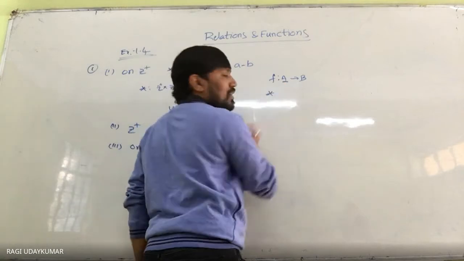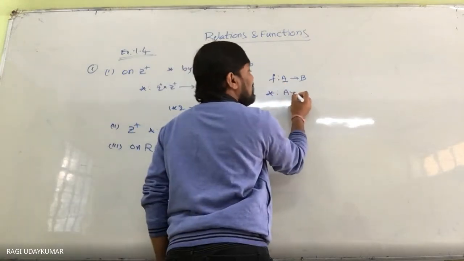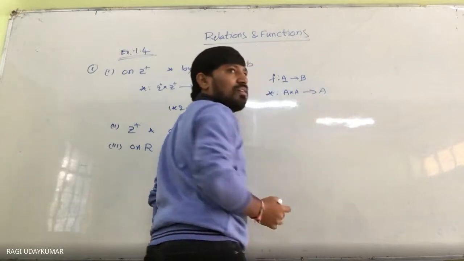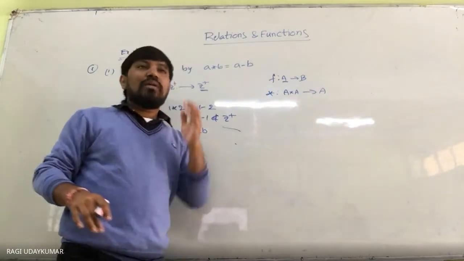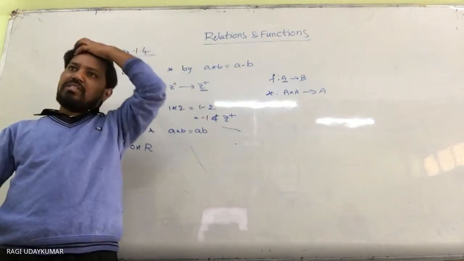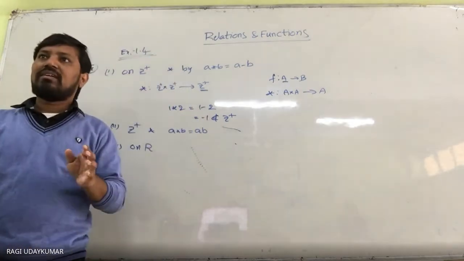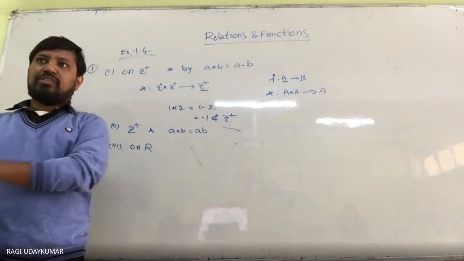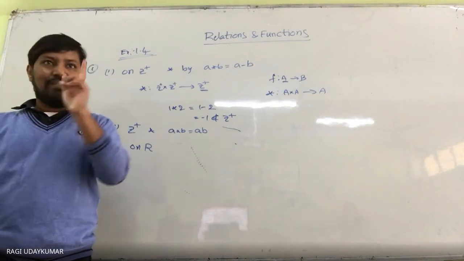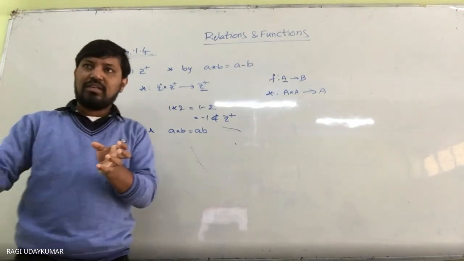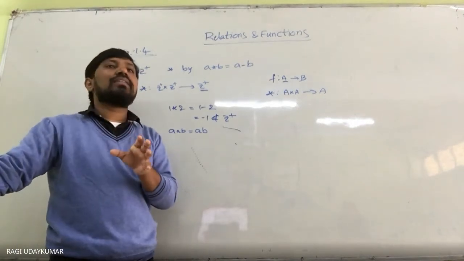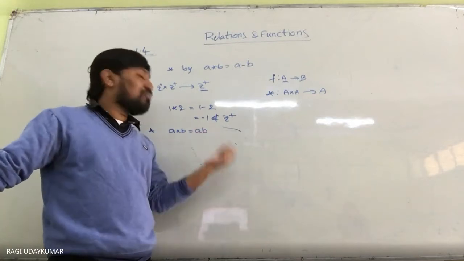Here F placement star we are writing. Here in this place A translates to E. It should be a function. So what is normally a function? You need to know that the function definition is: every element of the domain should have a unique image in P. Only one image should be there in P. That is the function definition. So when you take that function definition into consideration, you are good. So it should be a function.